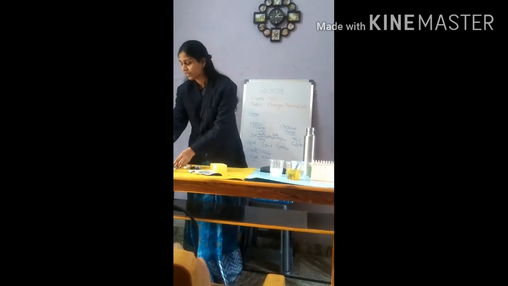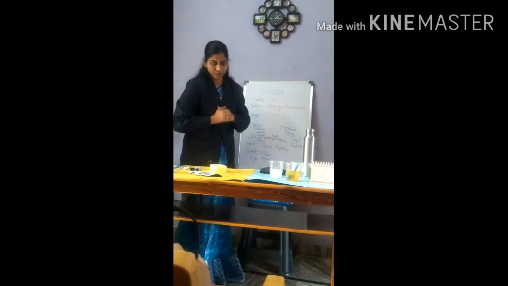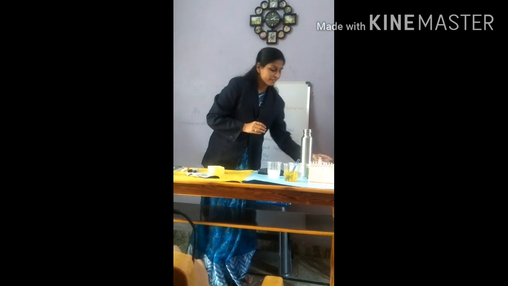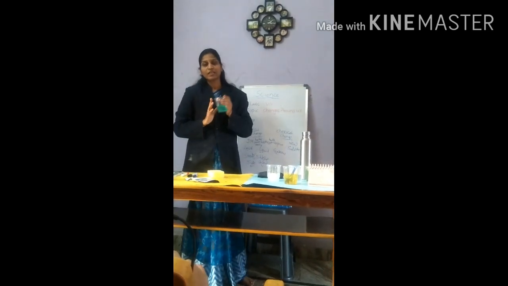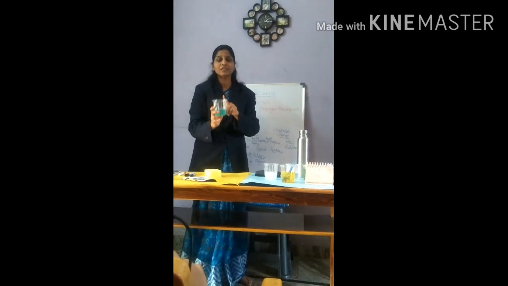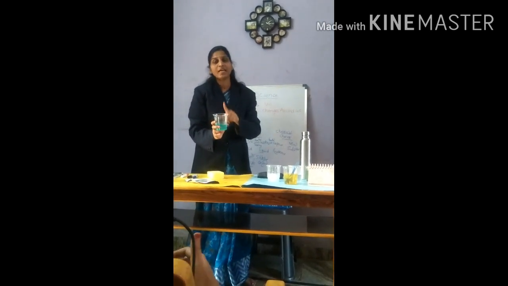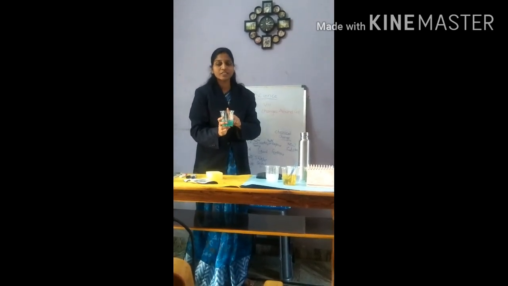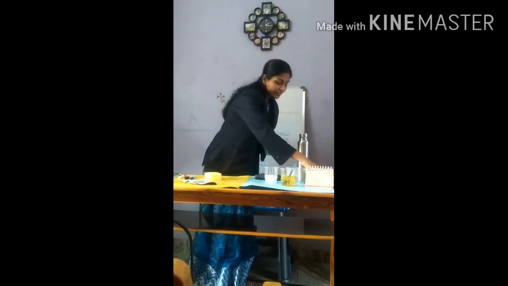Next, we come across one more example. I have taken a glass of water and added copper sulfate salt to it. To this I have added an iron nail.